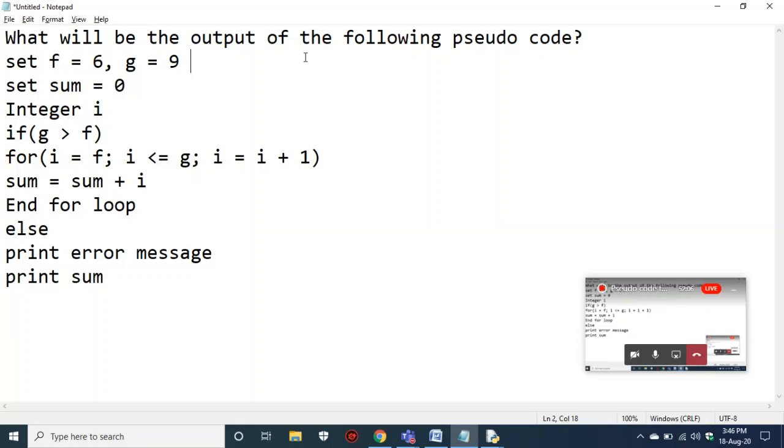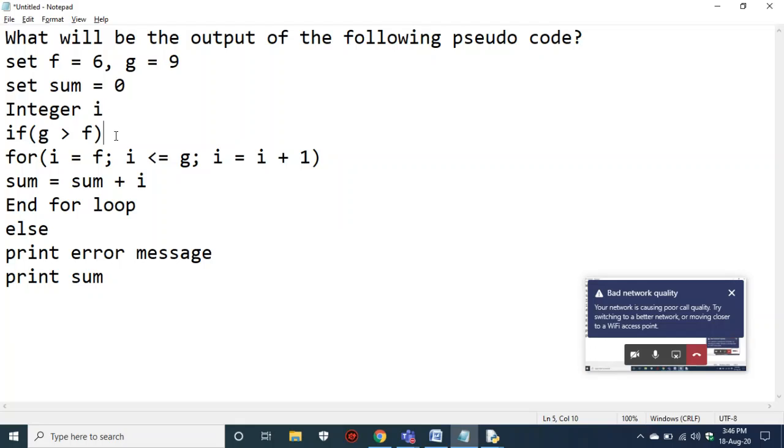So f contains 6 and g contains 9. Two variables have been declared and initialized, and he has taken another variable called sum, which contains 0, and he declared an integer i. Now he's checking a condition. Let us check whether the condition is true or false first.